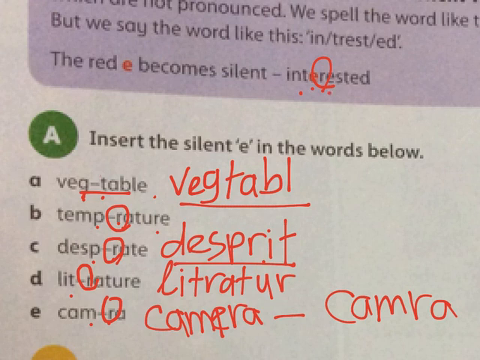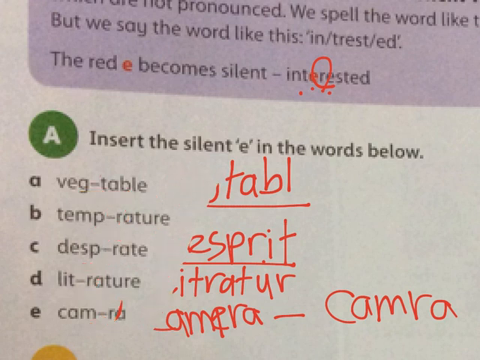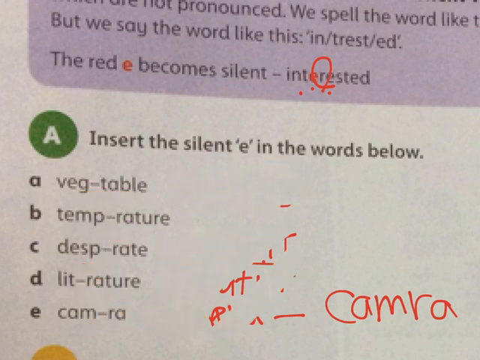Also in interested, desperate, literature, camera. So this is to help you with remembering the spelling of these words.